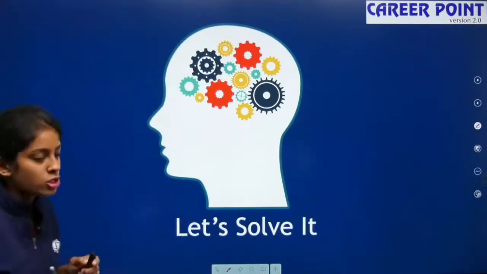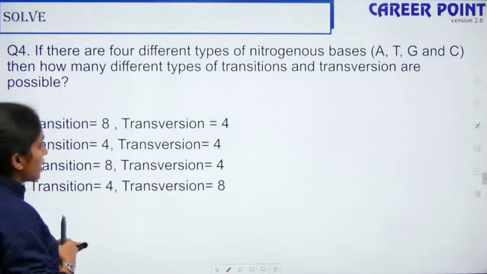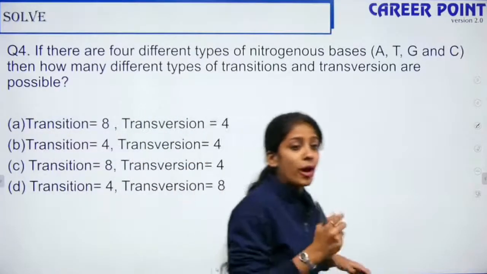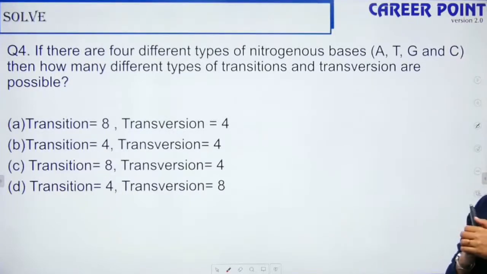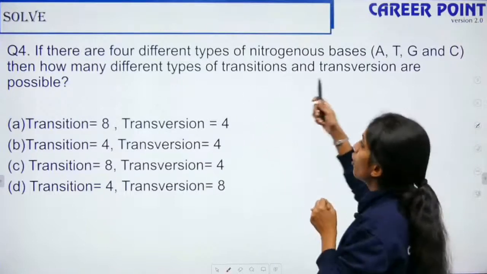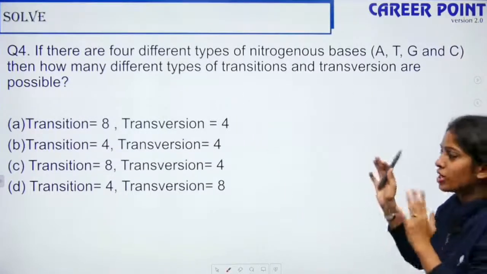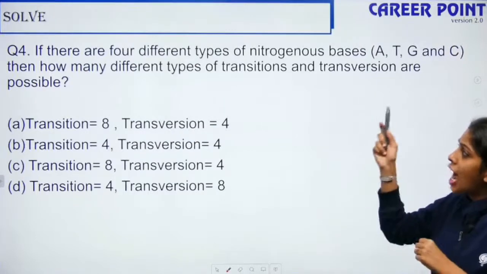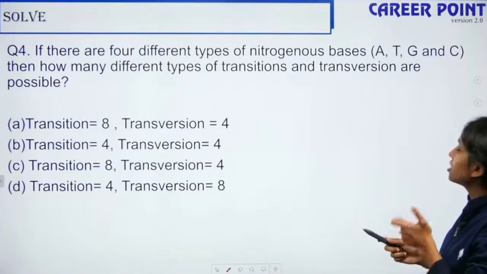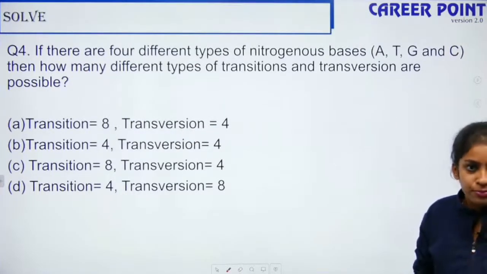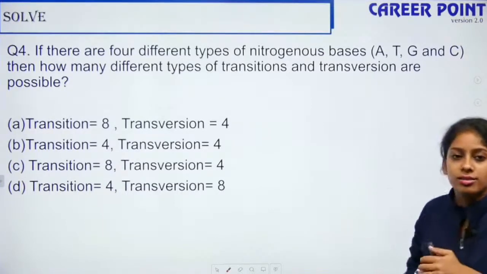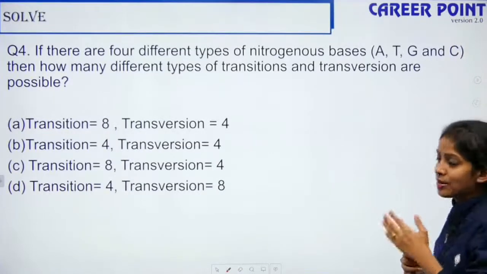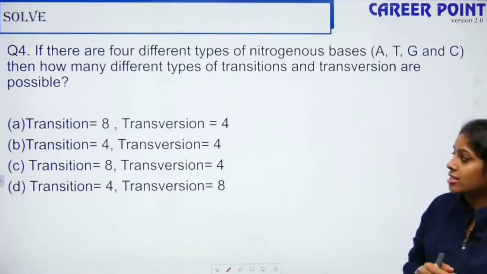Okay, let's see if you can solve this question. There are two questions which I solved in class, but we went wrong, so I want to correct those two questions. If you remember in the last lecture, that is day before yesterday, if there are 4 different types of nitrogenous base, we solved this question: how many different types of transitions and transversions are possible? This was the question that we discussed, but we ended up selecting the wrong answer. Can anyone give me the right answer?